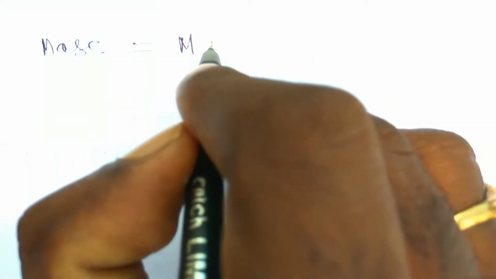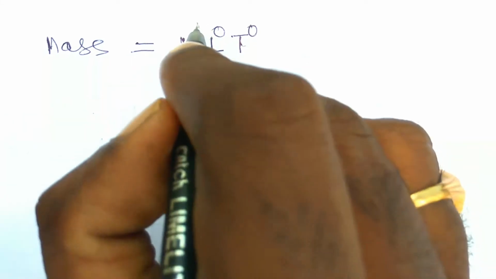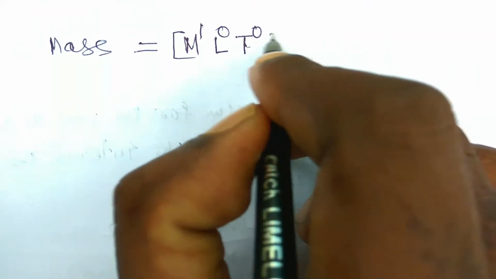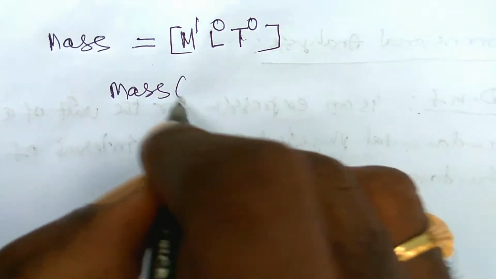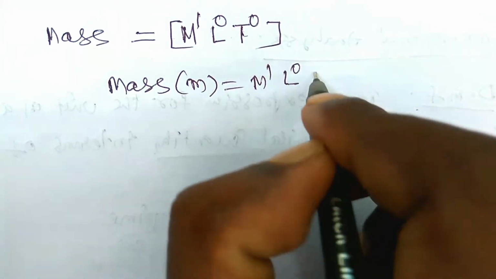In the case of mass, the dimensional formula for mass: there is no length term and no time term. So it is M power 1 L0 T0. This is the dimensional formula of mass, and the dimensional equation is mass M is equal to M1 L0 T0.